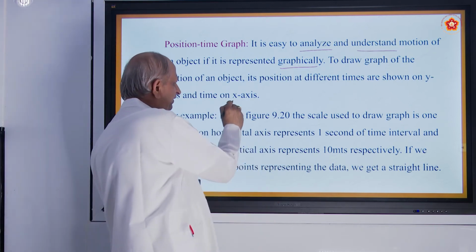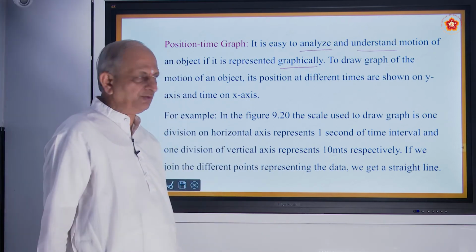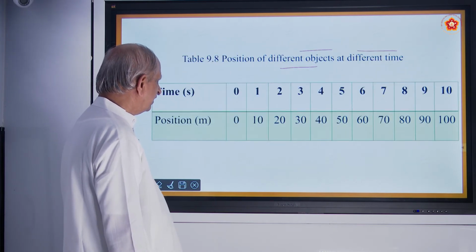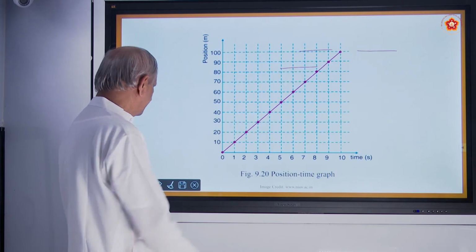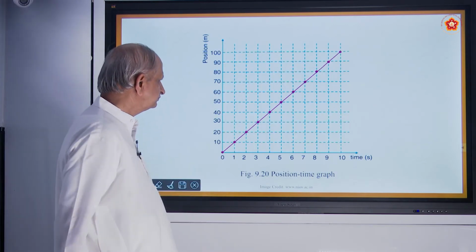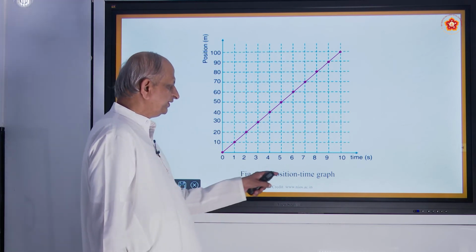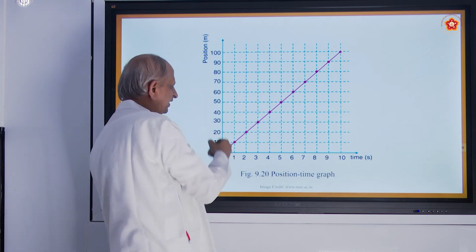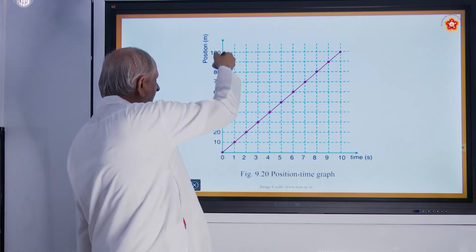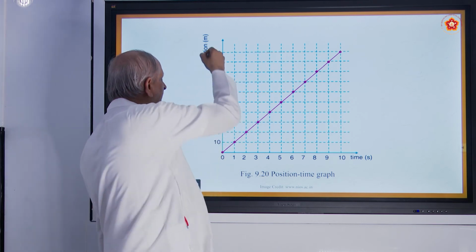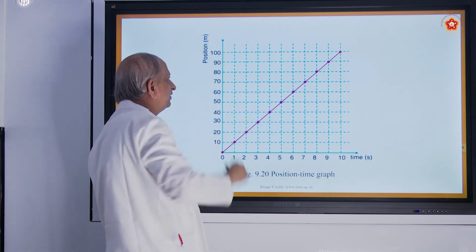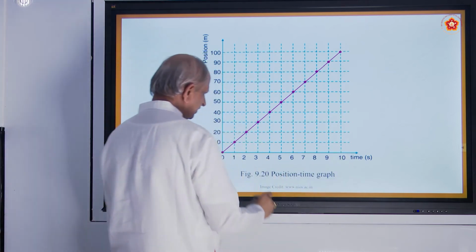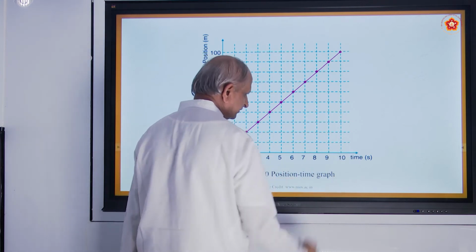So time is taken on the x-axis. Every graph will have two axes. One is called the x-axis, another is called the y-axis. So this is called a position-time graph. Here, this is the data. This is the position of the body, told in terms of meters. And this is the time. Time is told in terms of seconds.